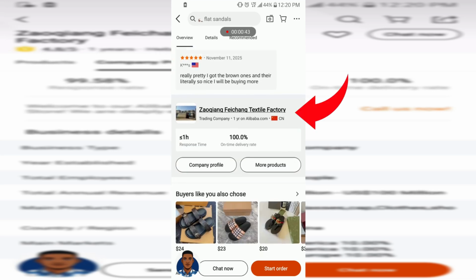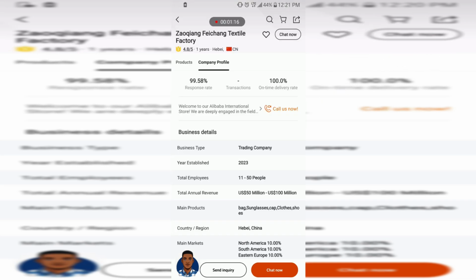You see, this is it. There's the seller and there's the company's profile. So you just hop on the company's profile. There's the company's profile on Alibaba. There's their location, there's their rating, the number of years they've been selling on here, response rate and the rest.